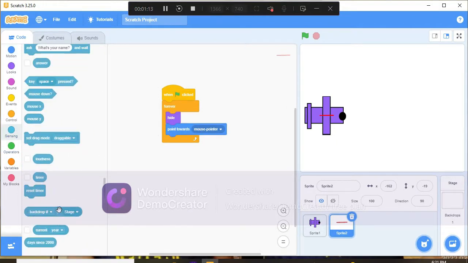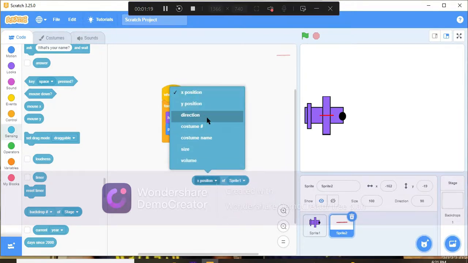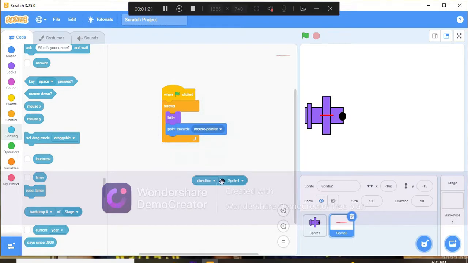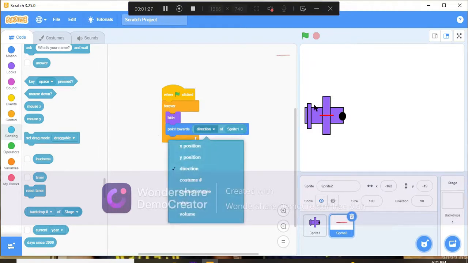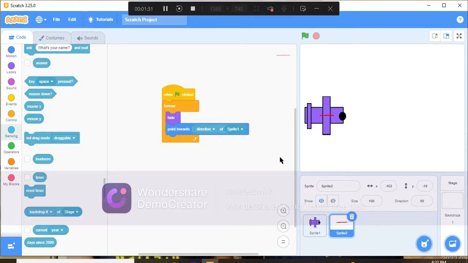Here is a block known as direction of sprite 1. So put this into this point towards. So the airplane's direction will be its direction, the laser's direction.